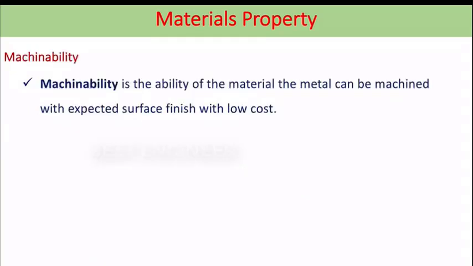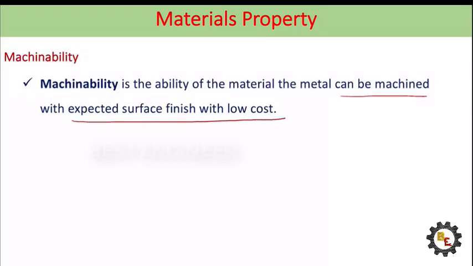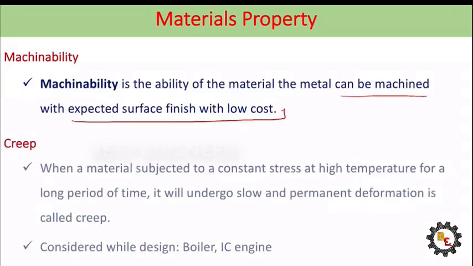Machinability: the ability of a material to be machined with the expected surface finish at a low cost. That property is called machinability.